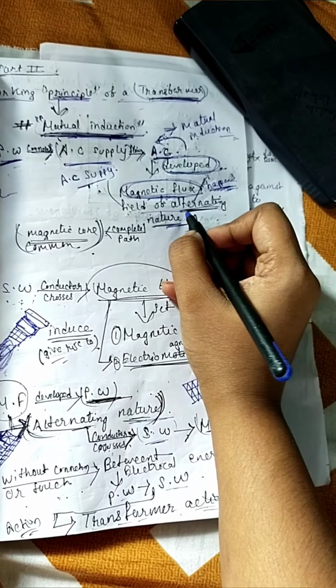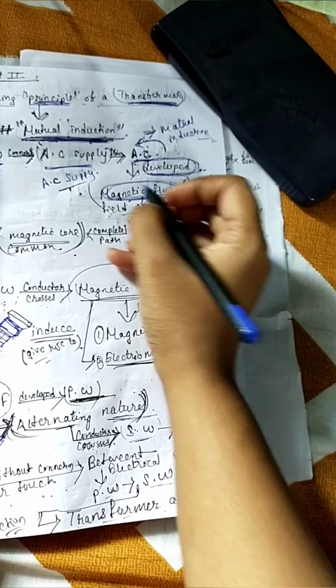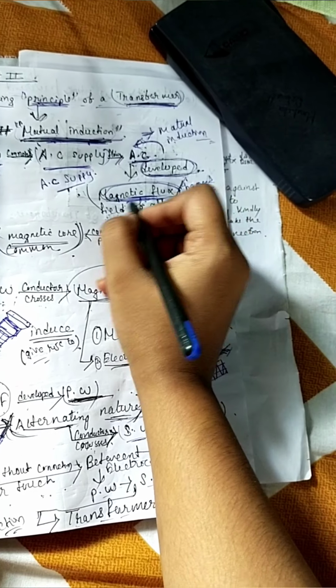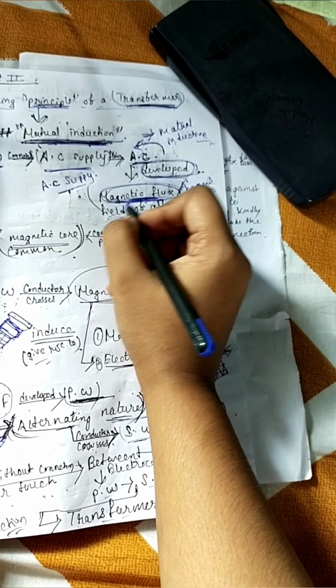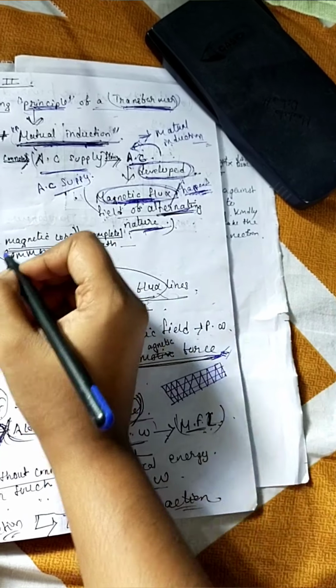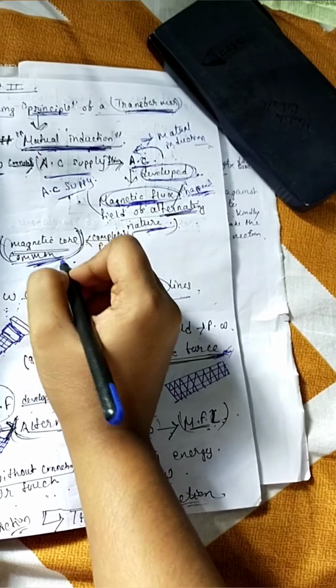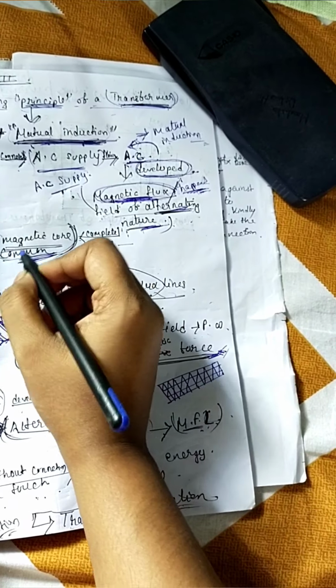Field of what nature? Field of alternating nature. Okay, so that magnetic flux that has been developed completes its path through the common magnetic core.